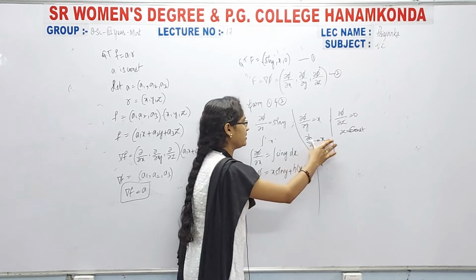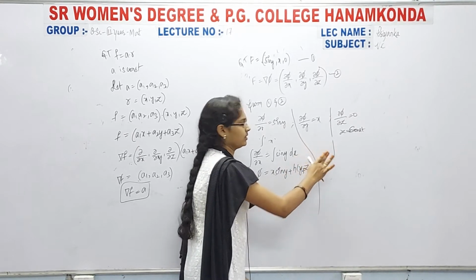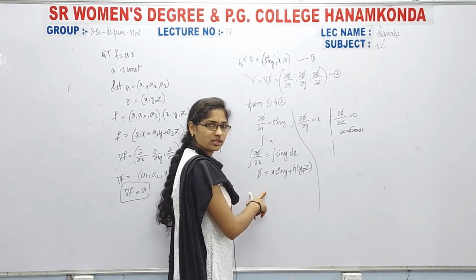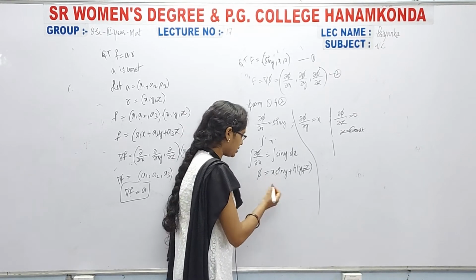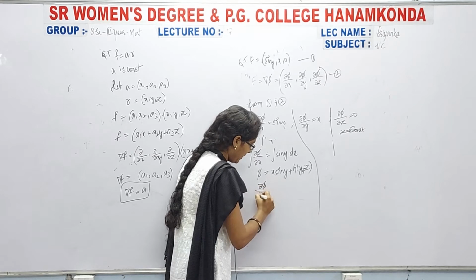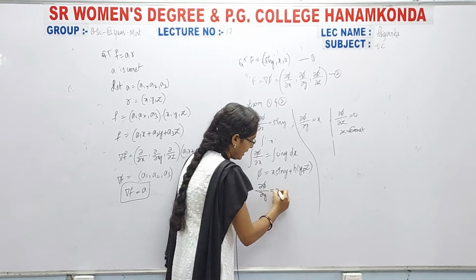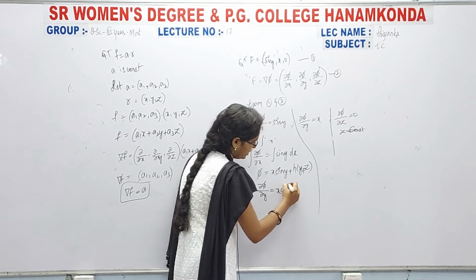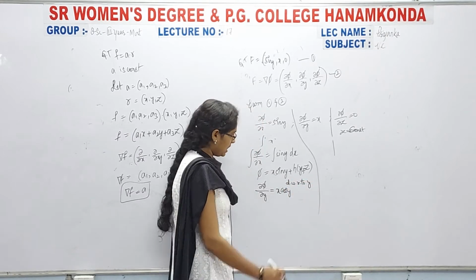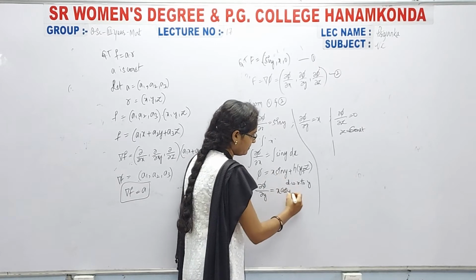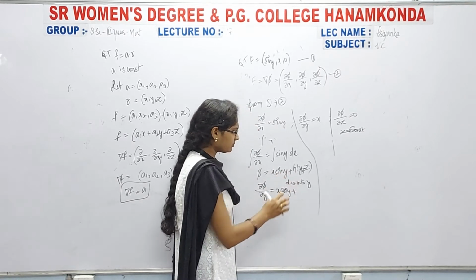So now otherwise simply see, listen carefully. I have this equation now, and I am differentiating it with respect to y. Then what we get: ∂φ/∂y equal to x cos y, plus h(y, z).